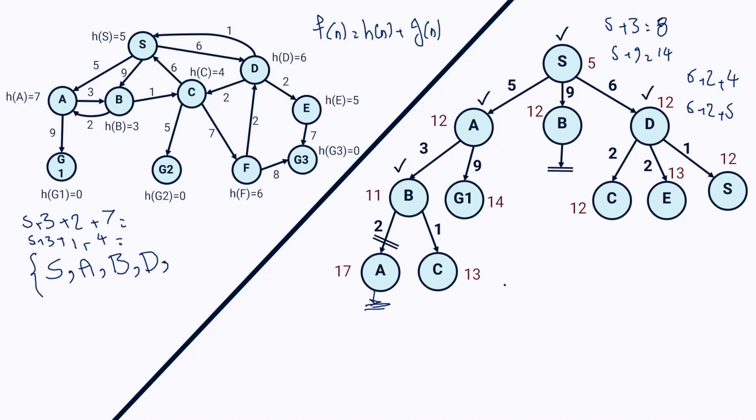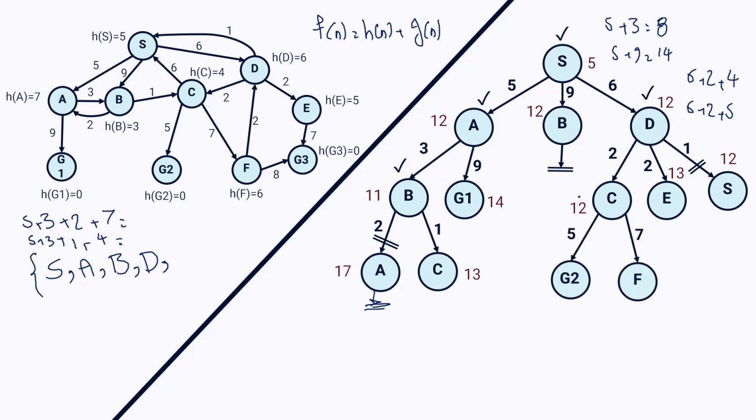That is the least value I can find here. So consider if I want to expand node S. Node S is already in my visited list, so I won't expand it. So my final candidate would be node C with value of 12.